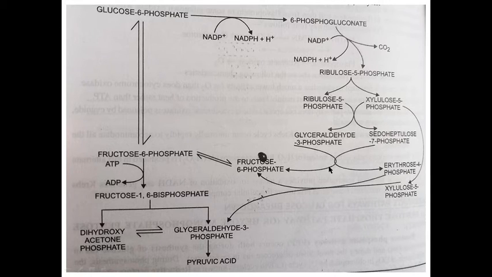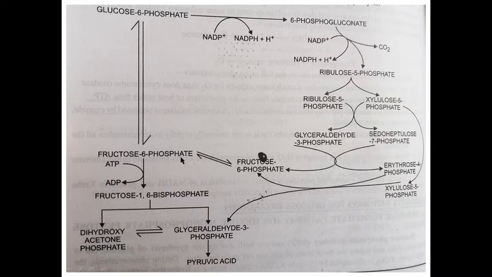Glyceraldehyde 3-phosphate and erythrose 4-phosphate combine to form fructose 6-phosphate. Xylulose 5-phosphate combines with erythrose 4-phosphate to form glyceraldehyde 3-phosphate, and glyceraldehyde 3-phosphate is converted into pyruvic acid.